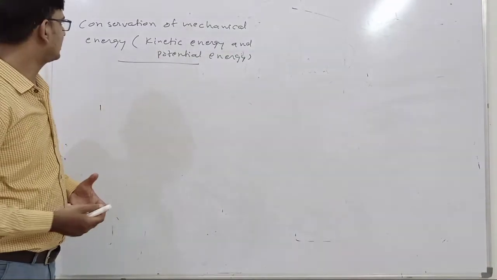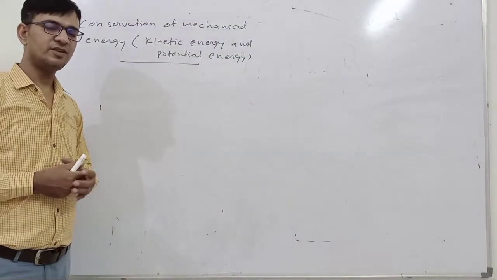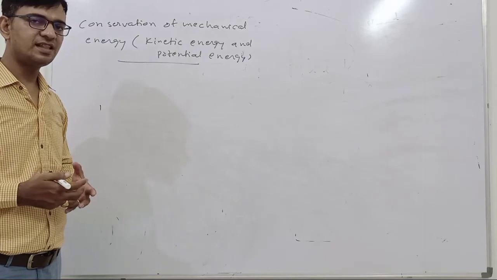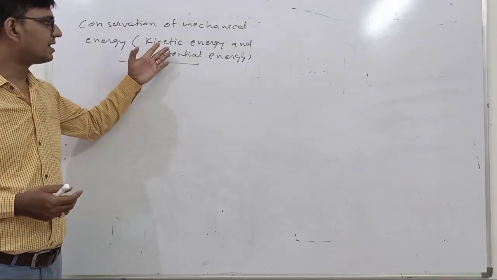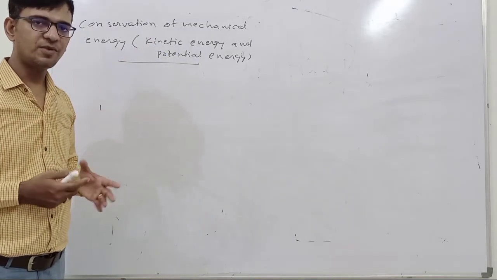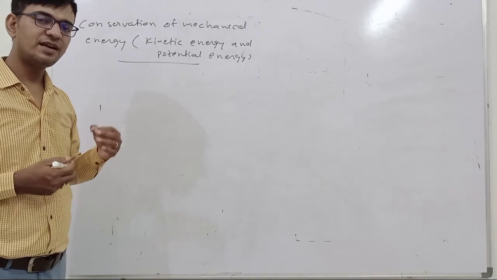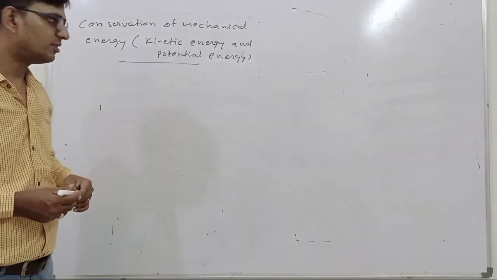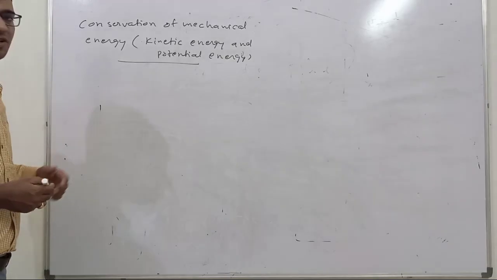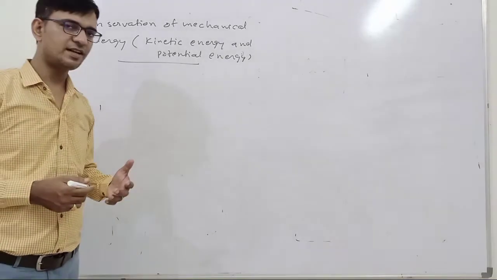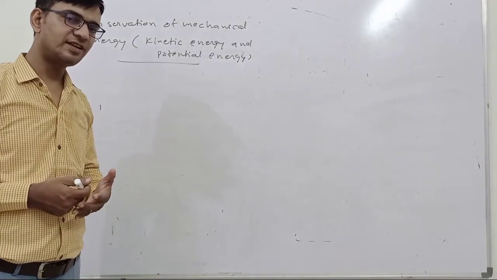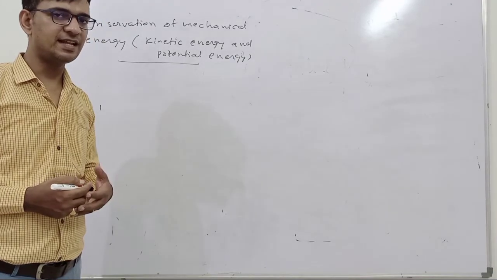Now we will discuss the conservation of mechanical energy. What is mechanical energy? Mechanical energy is the sum of kinetic energy and potential energy of a body at a given time or at a given position. So let us discuss. We know about the work energy theorem. The work done by the conservative force is equal to the change of the kinetic energy.